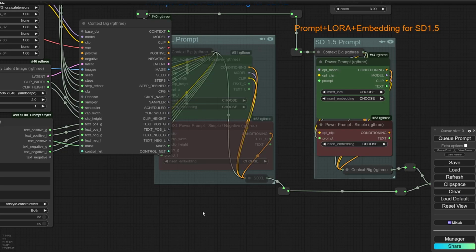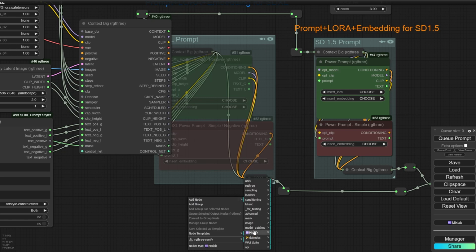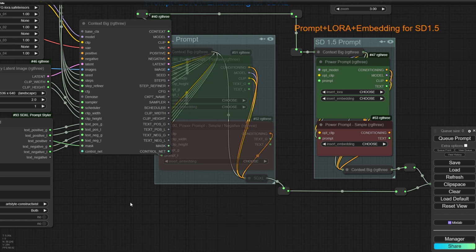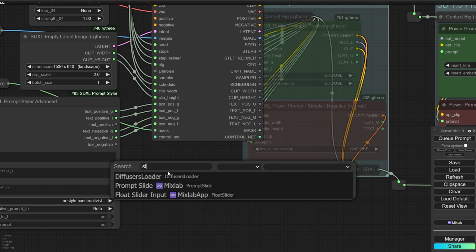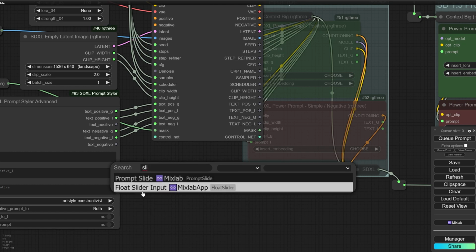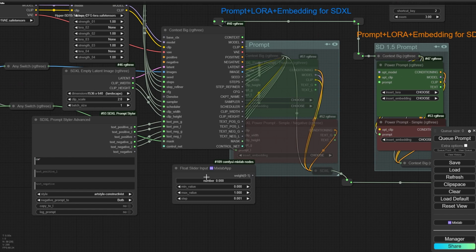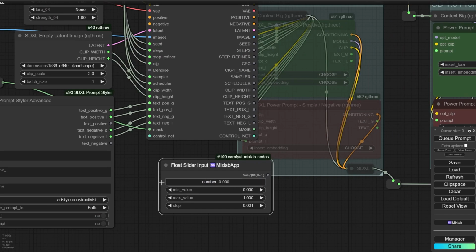All right, now the Mixlab node is installed. Also, you can see this icon here, one icon here, and if you go to add nodes, you can see the Mixlab node here. Okay, so now I will double click and search for a slider, and I will select the float slider. It can generate a number from 0 to 1.